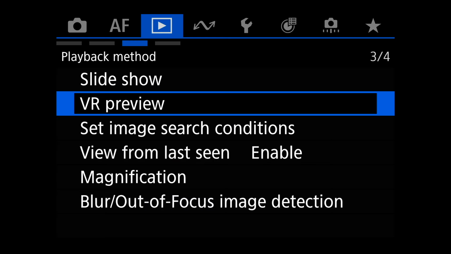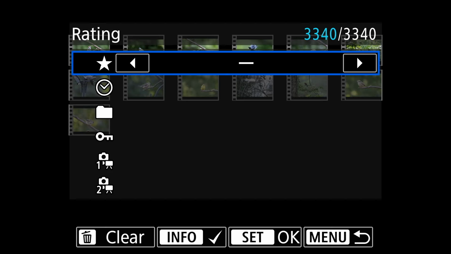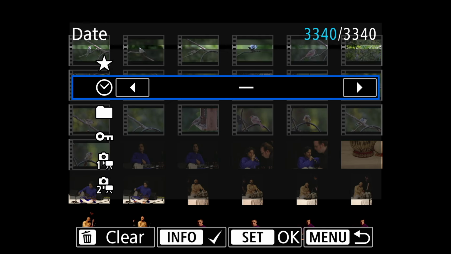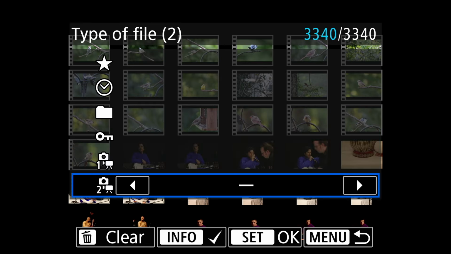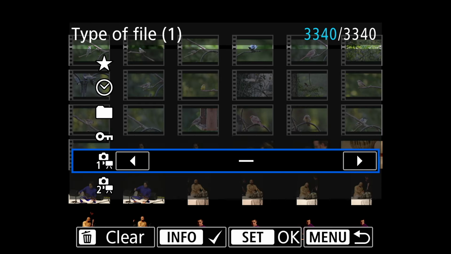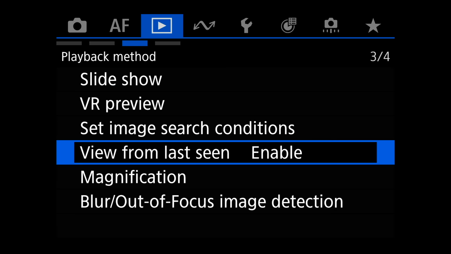VR preview, this is for virtual reality stuff. If you have the Apple Vision and things like that, you can actually shoot VR with this stuff. You can pick and choose how you want to actually search your images, right? By star, by different things, by folder, the ones that are protected, the type of file. You can pick whatever you want, so you can customize your search. That's what that is.